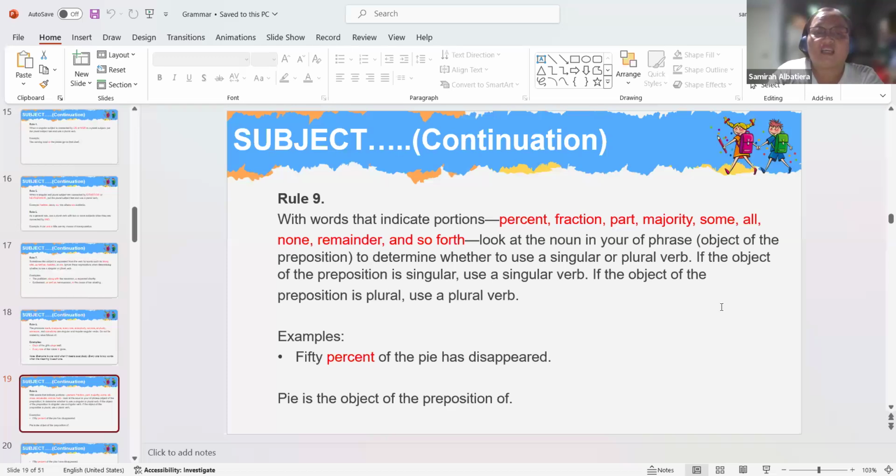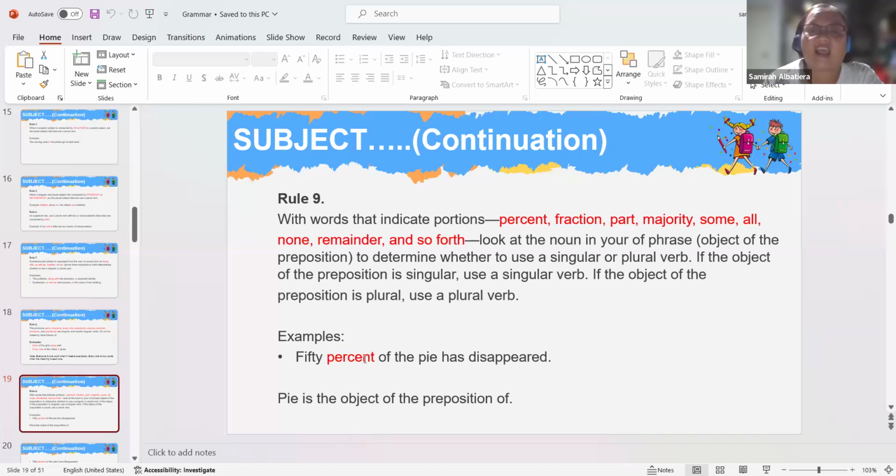When we encounter words that indicate portions, we are going to look for the object of the preposition of. That is the noun after the preposition of.